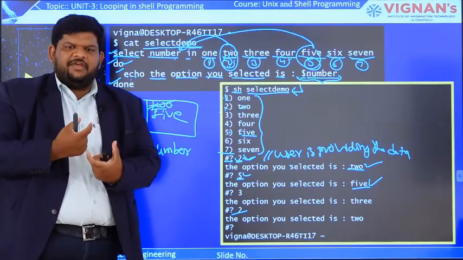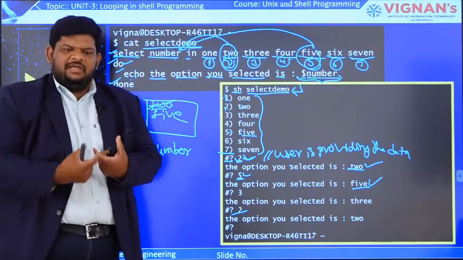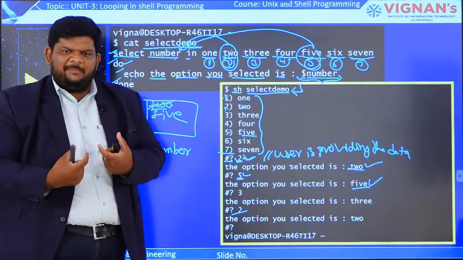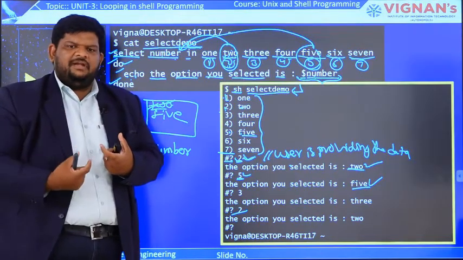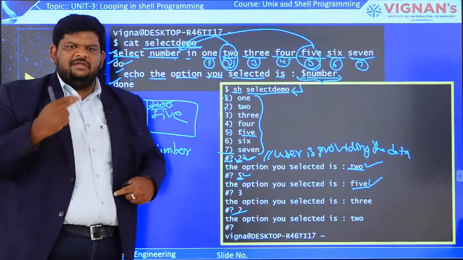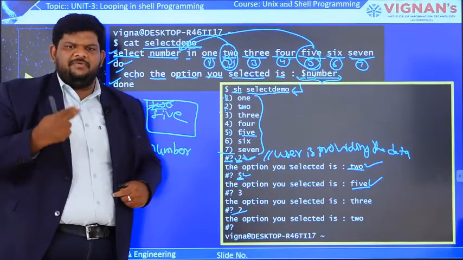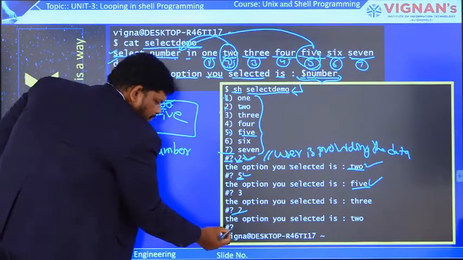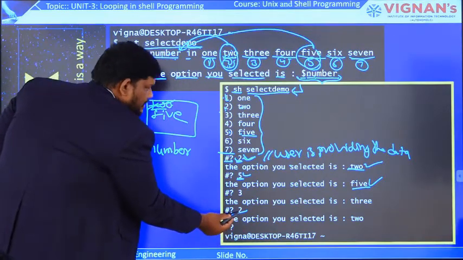Again, after completion of execution, it waits for user input. Like this, the select loop will run an infinite number of times until termination happens. Termination can be provided in two ways: by giving Ctrl+C or by using the break statement. Assume we are selecting 2 again.